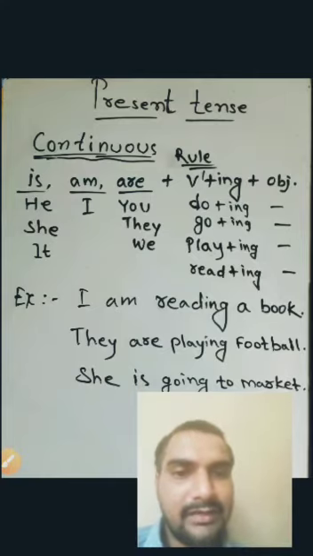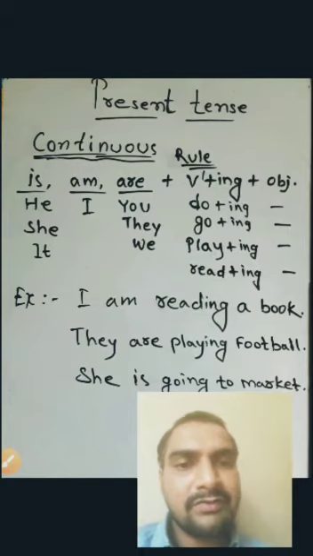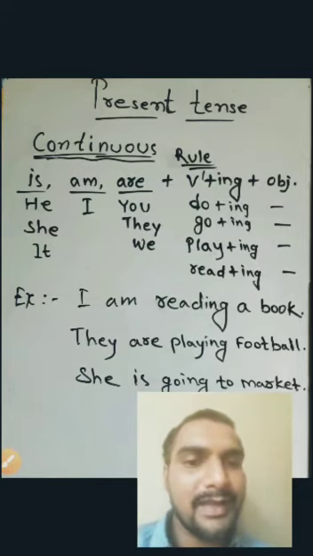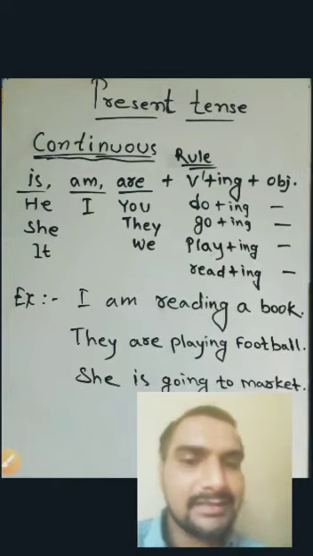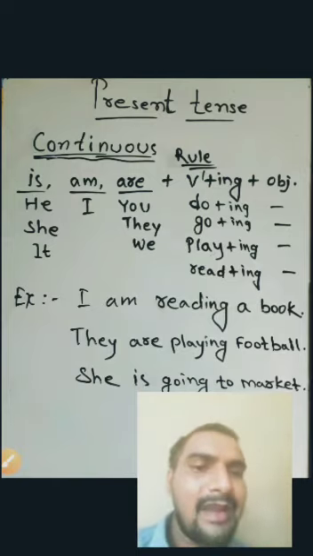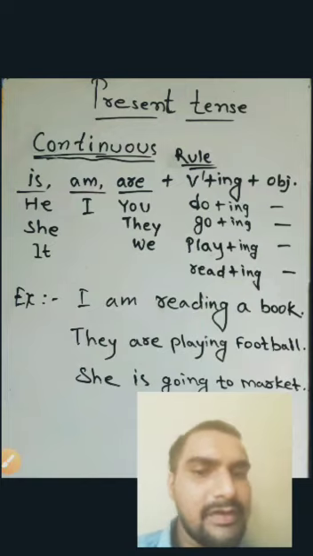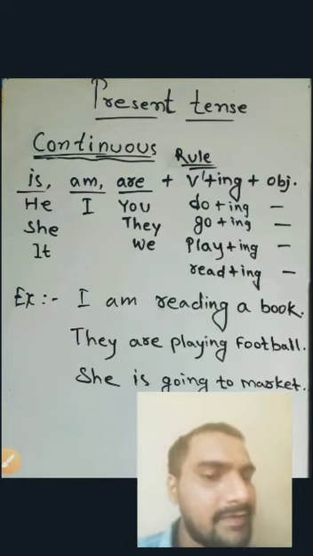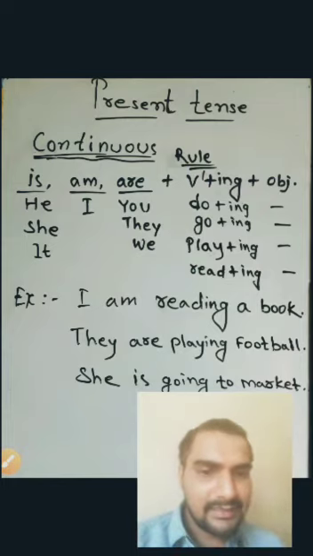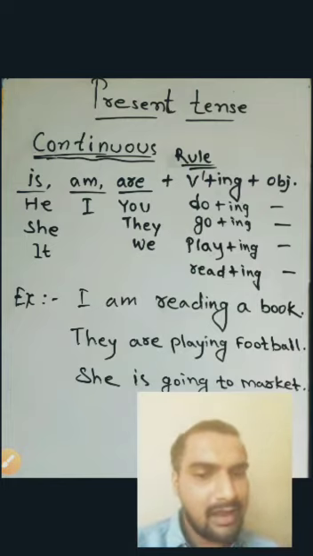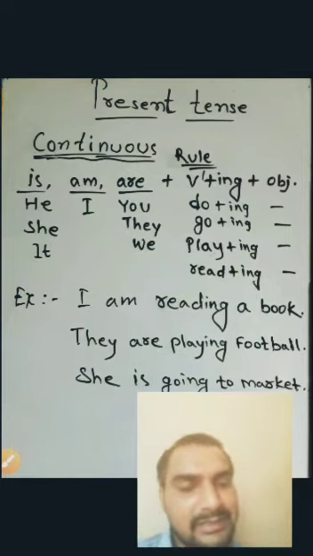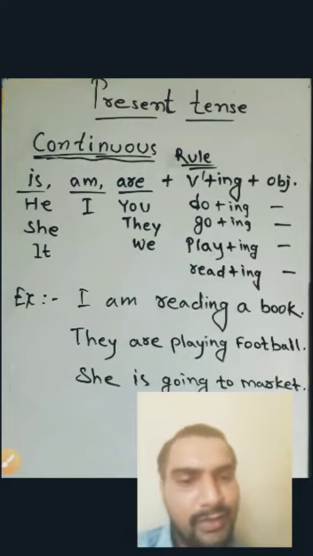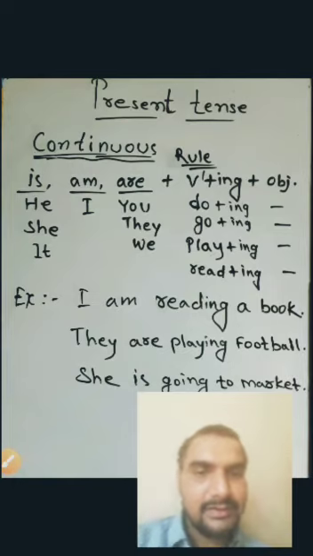Okay, so here in front of you is an example of v1 working verbs: do, go, play, read, with ing form: doing, going, playing and reading plus object. So let's discuss clearly about the examples. I am reading a book. I am, okay, read plus ing, reading a book. And secondly, they is the plural form: they are playing football. Then the third one, she is the third person: she is going to market. So this is about the present continuous form.